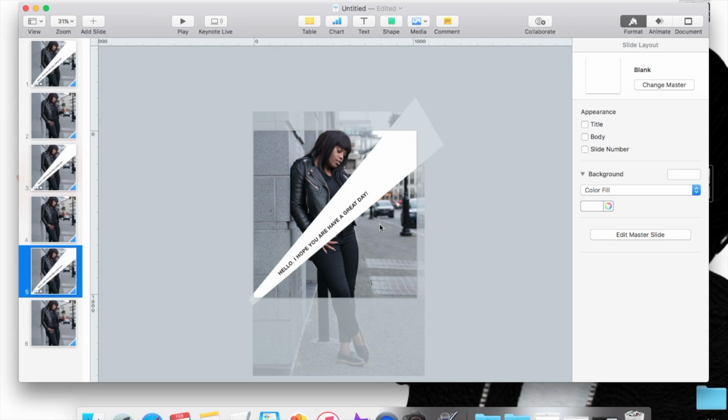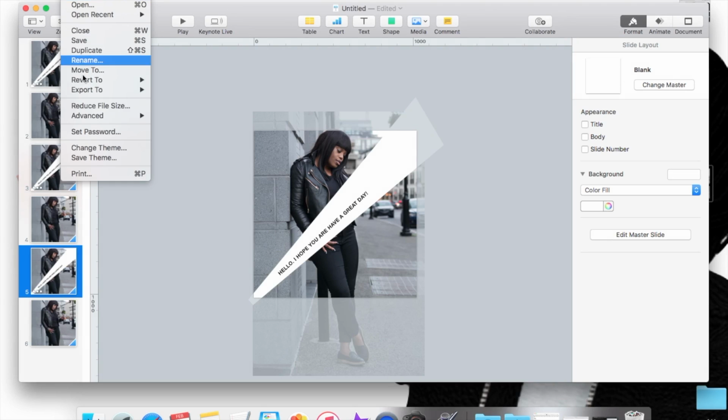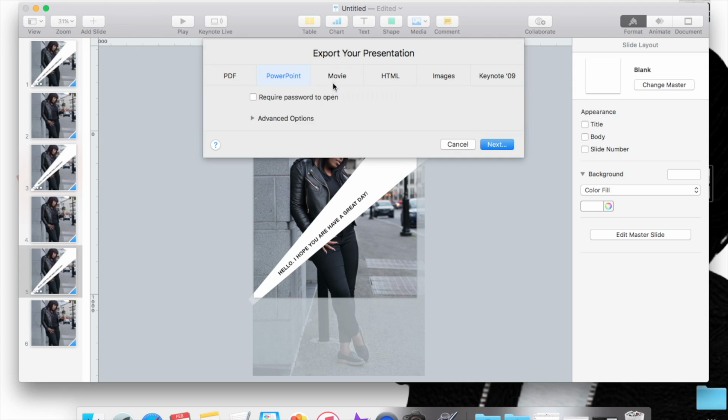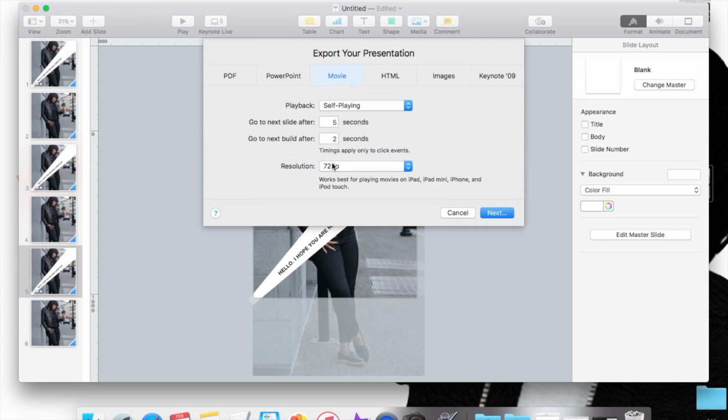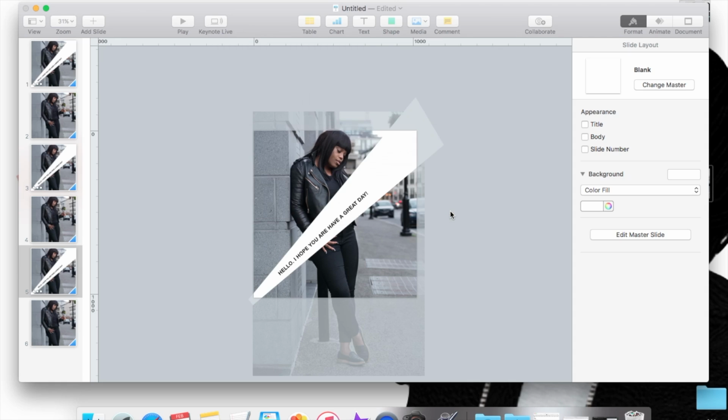Okay, so pretty much that's what it sounds like with audio. So all you would have to do is save your file as a movie. Oops, not PowerPoint. As a movie, you're going to have to up the resolution, save it, and then you are good to go. It's going to save on your desktop. You email it to yourself, and then you post it on Instagram.